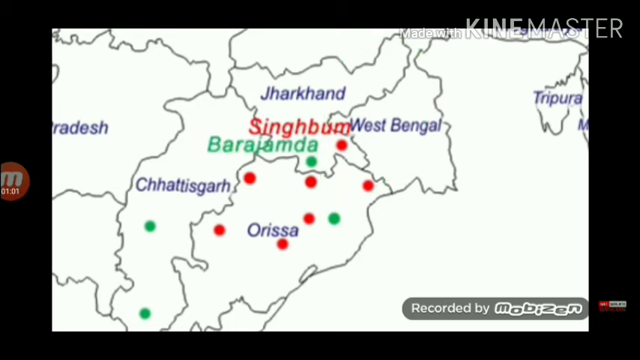Number 2, Barajamda. This mine is nearer to the state of Odisha. There is another mine named Barbil in Odisha. It is pretty near to Barajamda. So these are 2 regions in Jharkhand. Just have a quick glance.